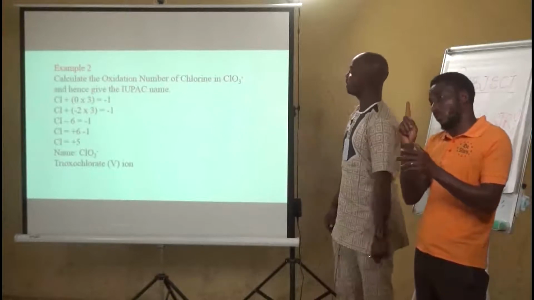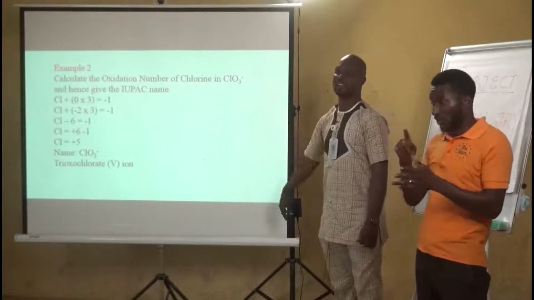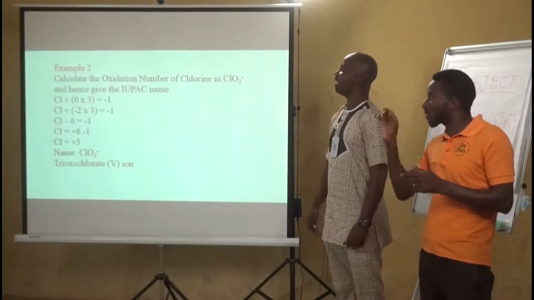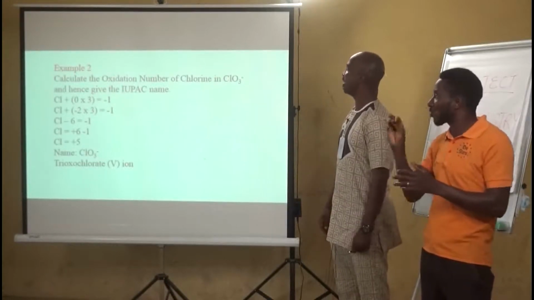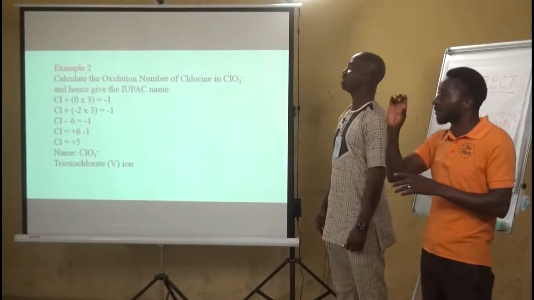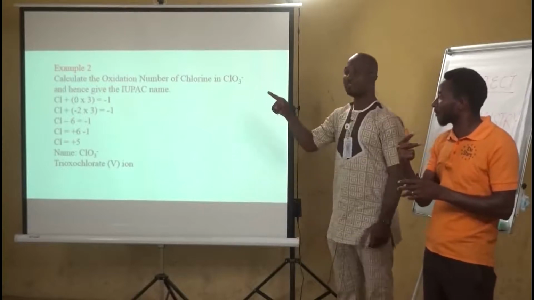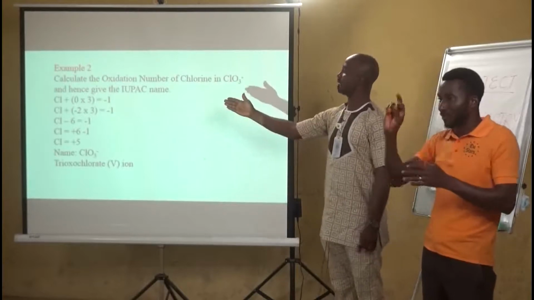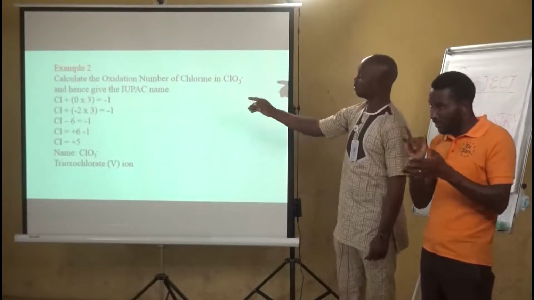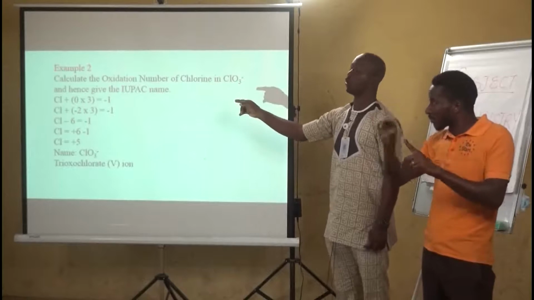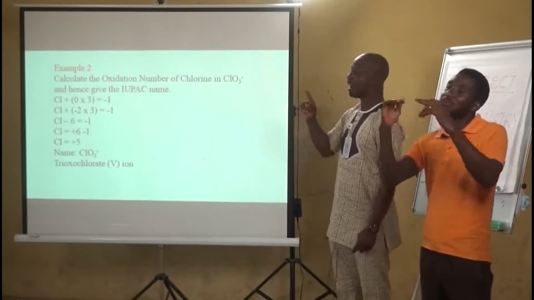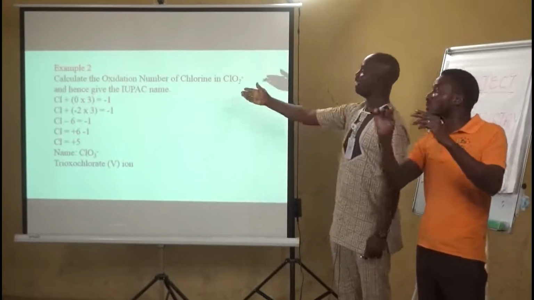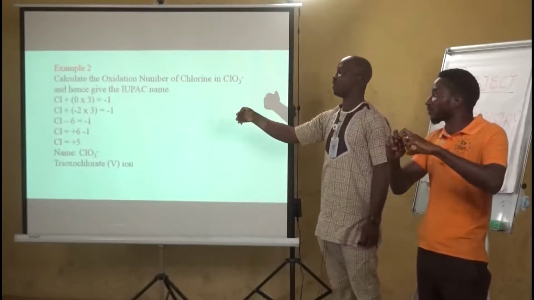The next example is slightly different from the one we have seen earlier. The reason being that we are using an ion or a radical that carries a charge. Look at what the question says. Calculate the oxidation number of chlorine in the trioxochlorate ion. The negative sign there shows that it's an ion. So of course you can see that chlorine plus oxygen times 3 is equal to -1. That -1 is because of the charge the ion is carrying.